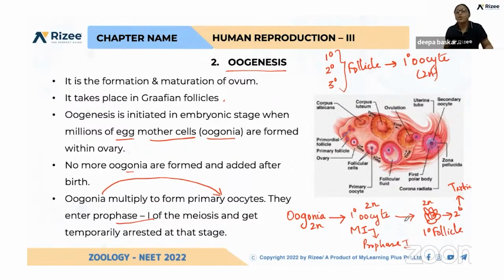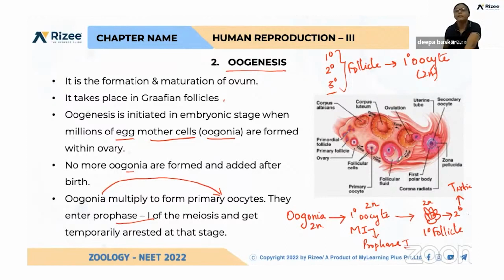Got it? From the time of birth to puberty, so many primary follicles are getting degraded. That is called follicular atresia. What is the difference between primary and secondary follicle? I told you the number of granulosa cells surrounding the primary oocyte varies. Then why do we name one more follicle, the tertiary follicle? That is due to the formation of the antrum.